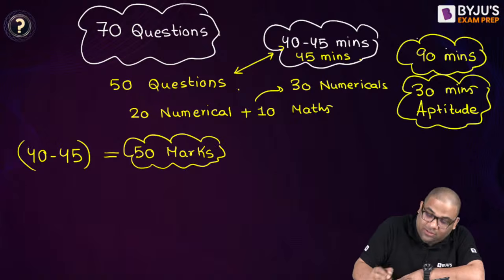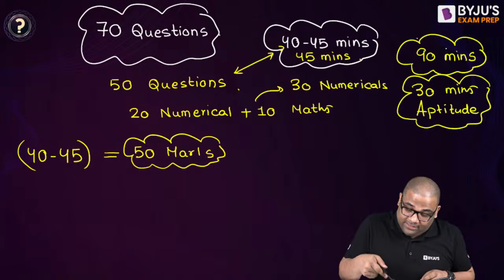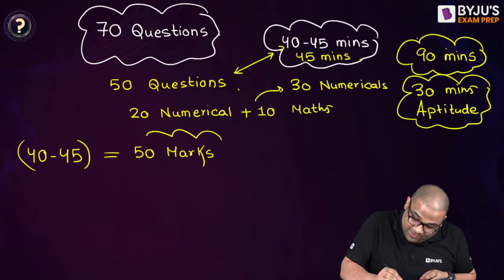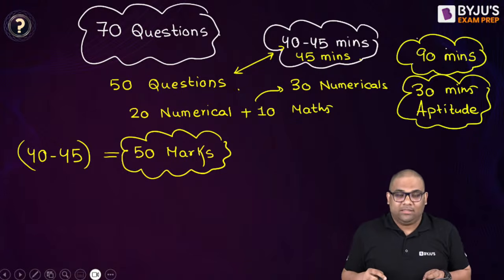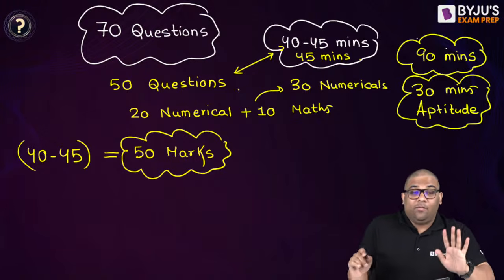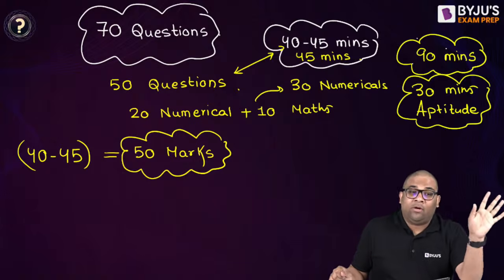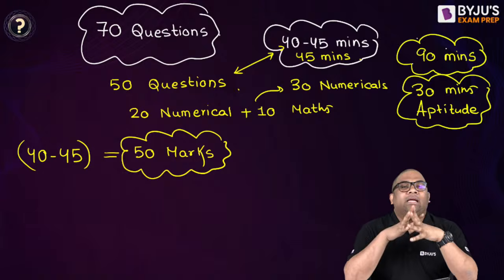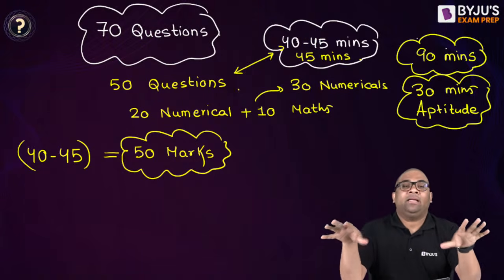Some people ask me, sir, what is strategy? I tell them, bhai, when you are studying, that is your strategy. While studying also develop strategy. Always attempt the questions which are small, direct, straightforward. It is applicable for ESC also, for any MCQ objective pattern examination.